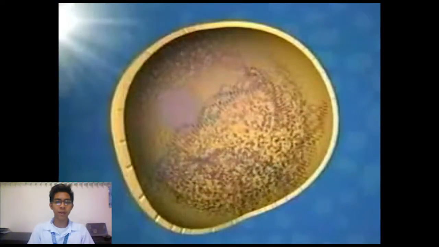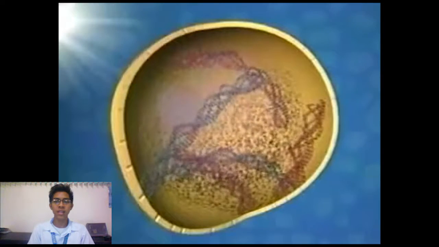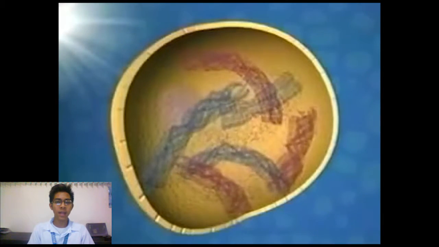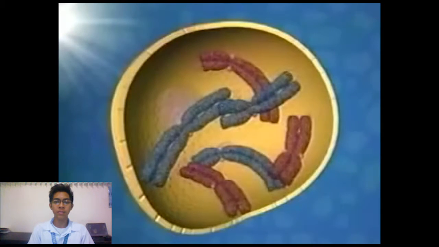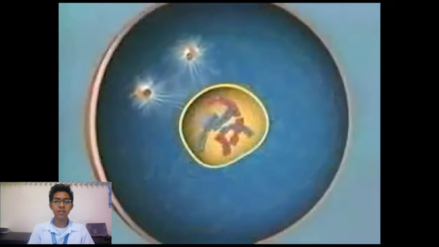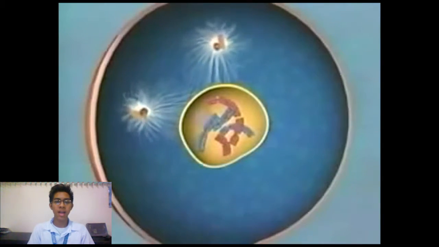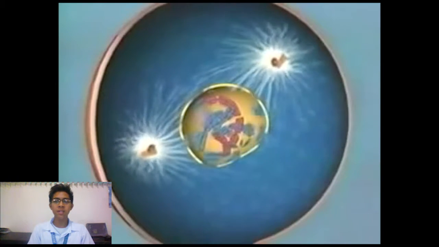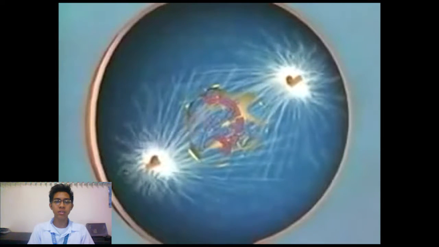Mitosis has four subphases: the prophase, metaphase, anaphase, and telophase. Mitosis begins with the prophase, as the long strand of DNA in the nucleus starts to coil and is already replicated, which we know to be the chromosomes. The spindle fibers start to grow and the nuclear membrane disintegrates. The spindle fiber attaches itself to each of the chromosomes.